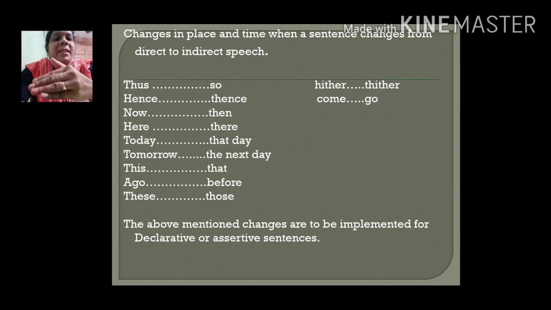In detail we have seen simple present to simple past, present continuous to past continuous, and so on. And there is also a change in the time and place when you change a sentence from direct to indirect speech as given here, thus to so and so forth. So these all should be memorized properly and learnt properly, how sentences will be changed from direct to indirect speech. And in this session we have learnt only about declarative or assertive sentences. These should be learnt and memorized properly and should be used properly when you do it in your exam or when you speak also. When you do it in your exam, you should do them properly.